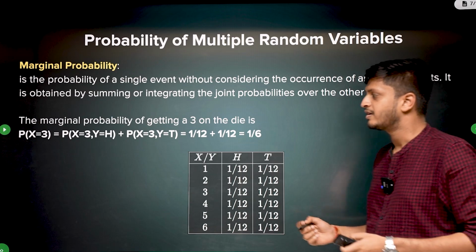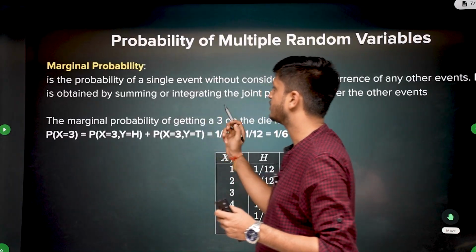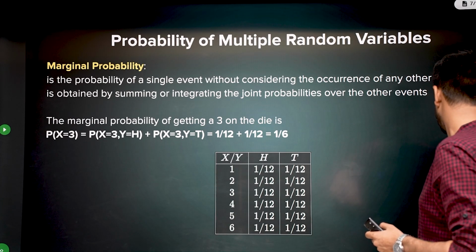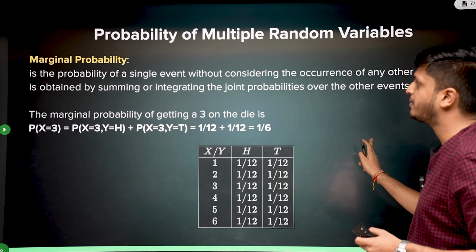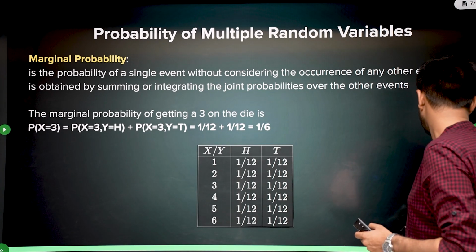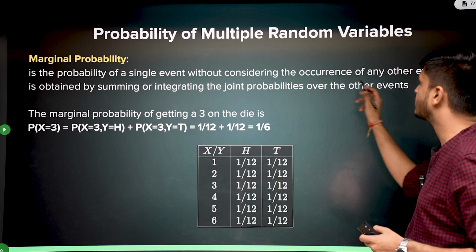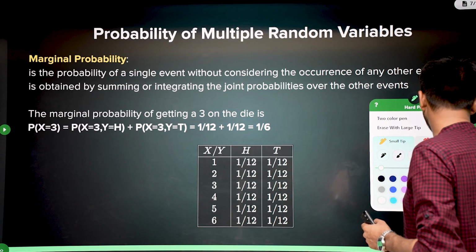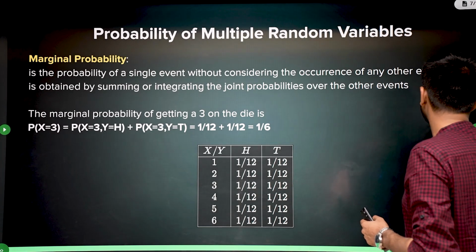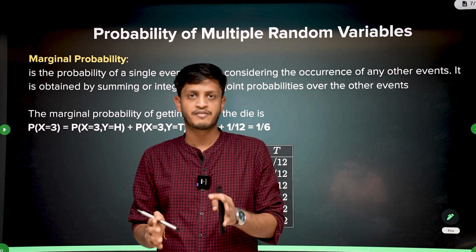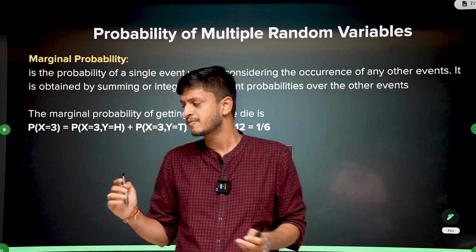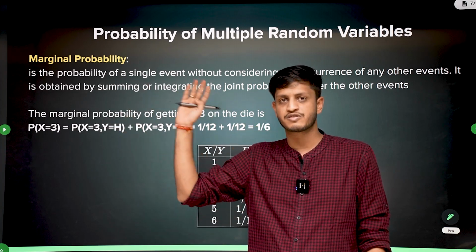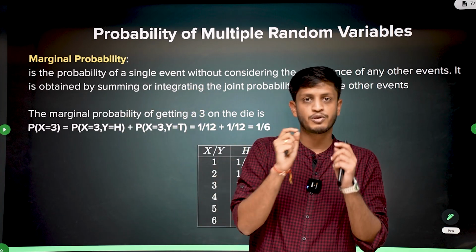Now coming to marginal probability. Marginal probability is the probability of a single event without considering the occurrence of any other events. We talk about these things only when we have multiple random variables, that we have already seen, right? We will have 2 or 3 random variables. It doesn't matter what the value of the other random variable was, you sum up all possible such values. Now you want to calculate the probability of only one random variable.